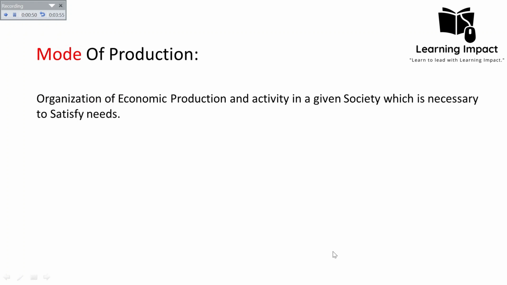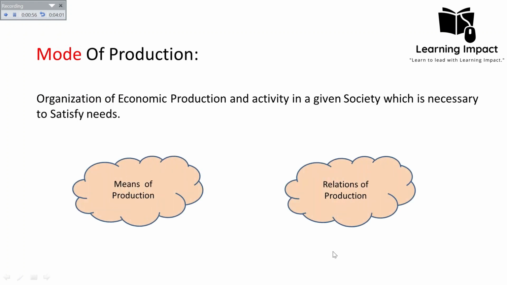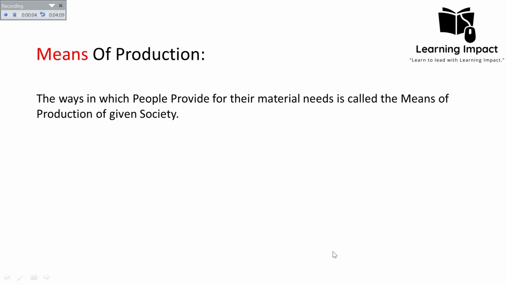The mode of production depends on two factors: the means of production and the relations of production. Now, what does it mean by the means of production and the relations of production? First is the means of production. Means of production is the way in which people provide for their material needs. The ways in which people provide means all the things which they utilize.